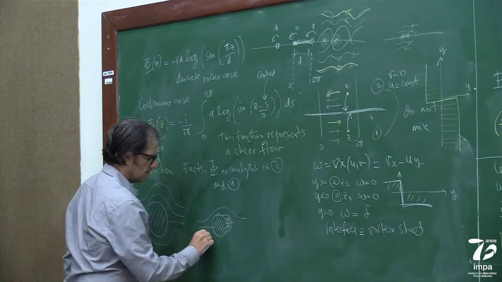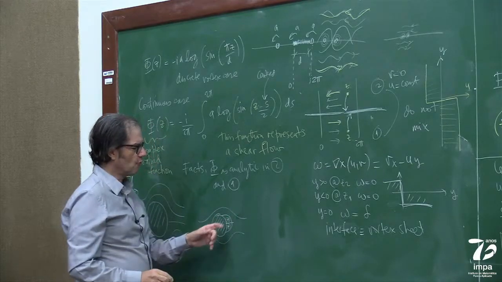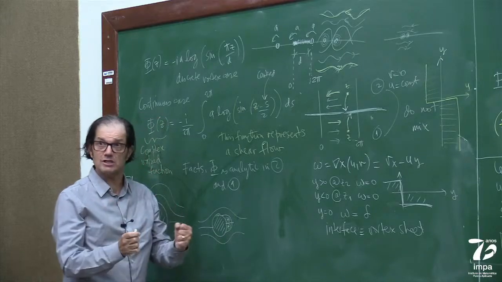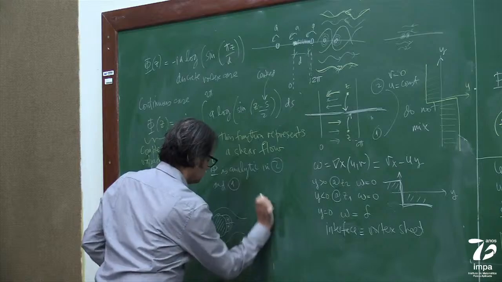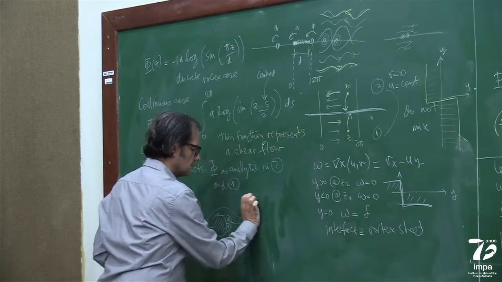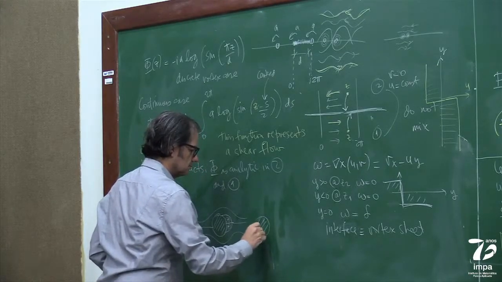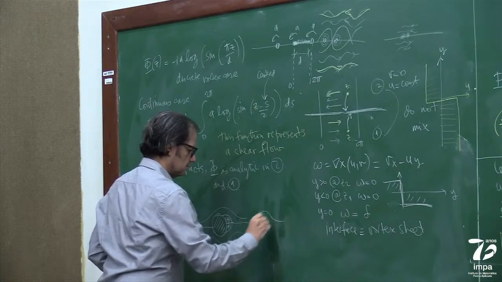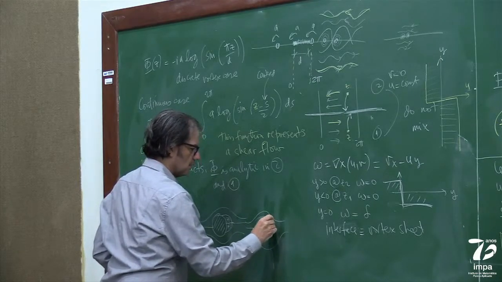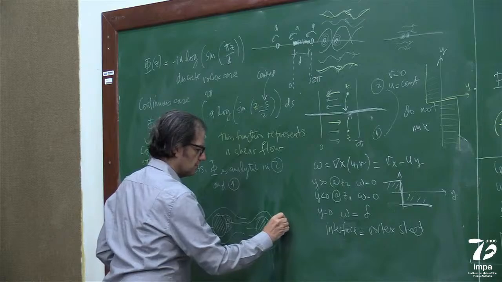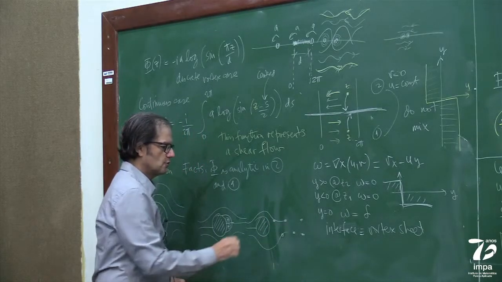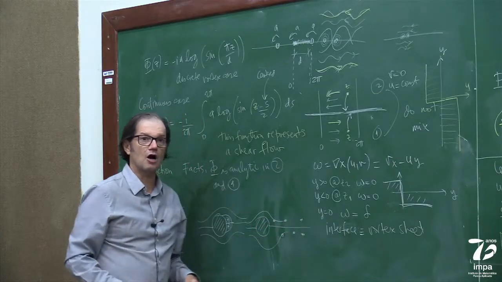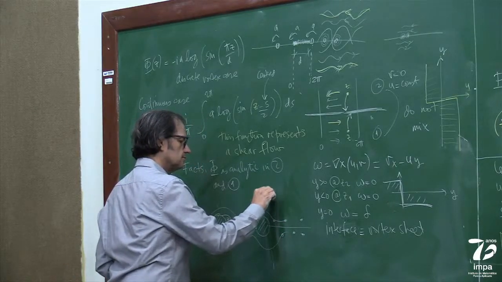And these vortices at one point, if you increase the flow more, are released. And you get a vortex here, a vortex here, a vortex here, which is called the von Karman vortex street.